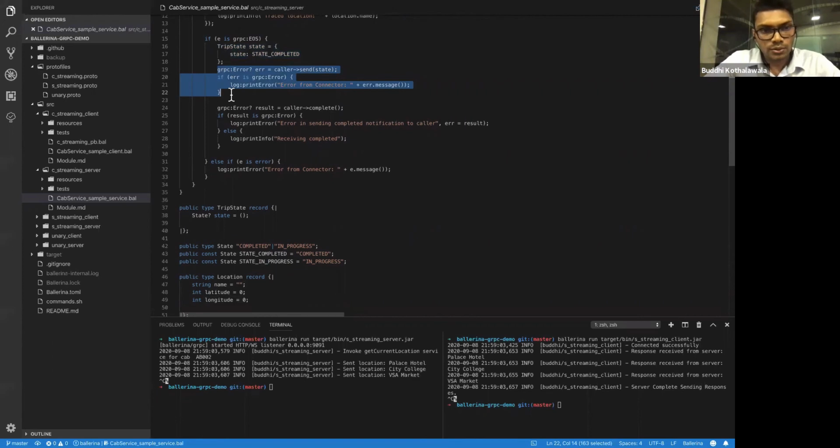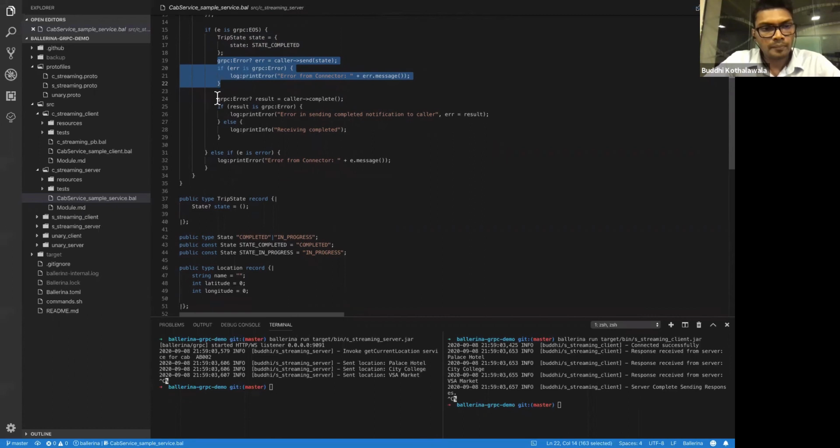And if something goes wrong, it will simply log an error. Finally, when server sends back all the trip state back to the client, it will simply send a complete message saying this RPC call is now completed.